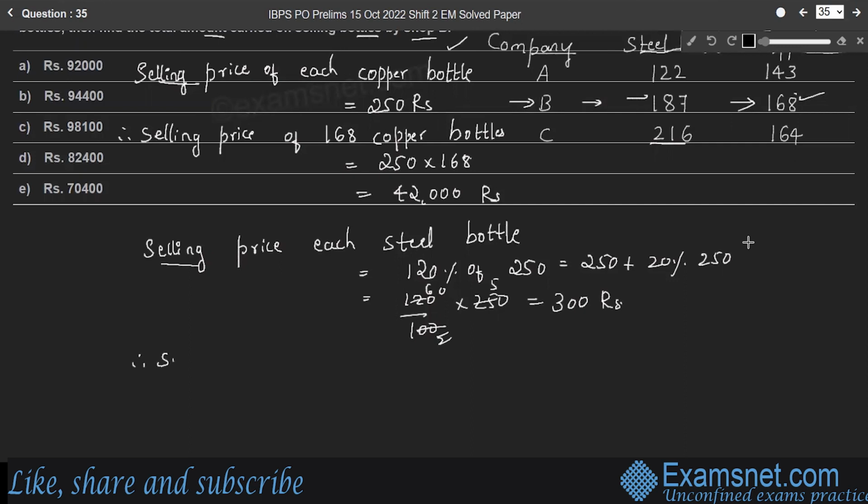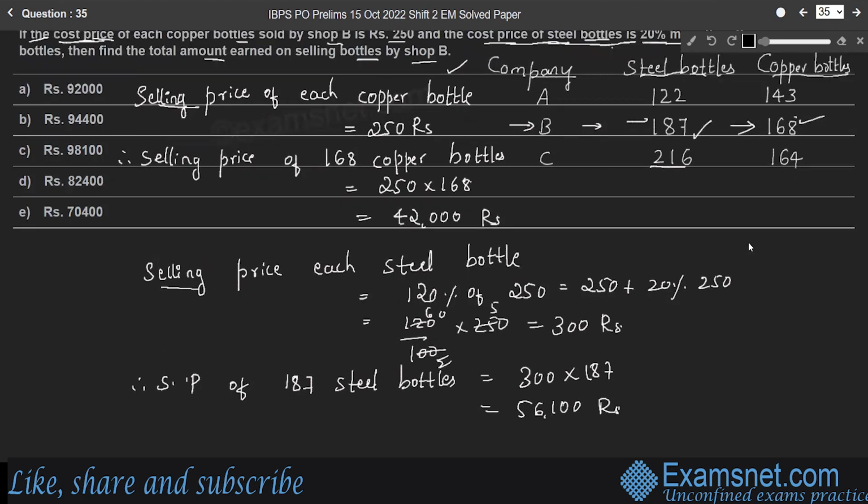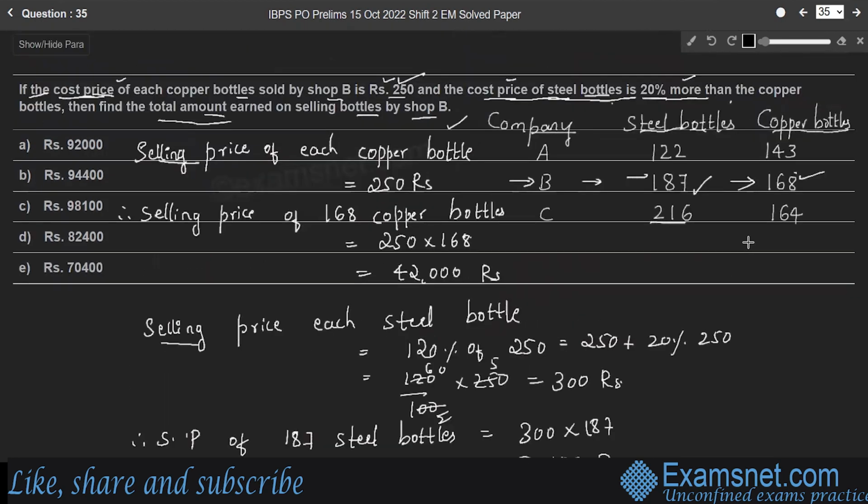Therefore, there are totally 187 steel bottles manufactured by company B. Therefore, selling price of 187 steel bottles is equal to 300 into 187, you will get 56,100 rupees. Therefore, the question is, find the total amount earned on selling bottles by shop B.